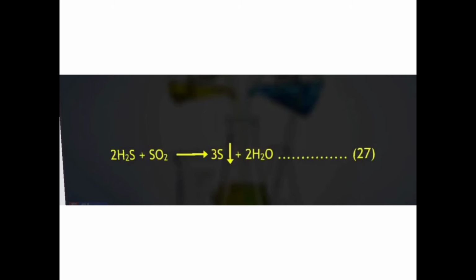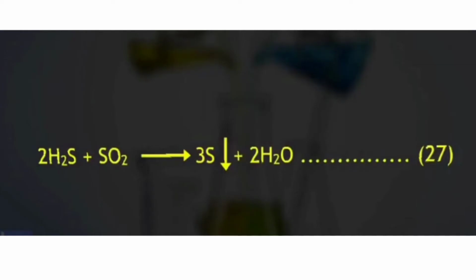Redox reactions are important from the examination point of view, because when they ask about a redox reaction, only if you have an understanding of both oxidation and reduction will you get it right. So understand: 2H2S plus SO2 gives you 3S plus 2H2O. Now what happens here? Observe. From SO2 to 3S, you see that oxygen is getting subtracted, right? So it is the reduction.